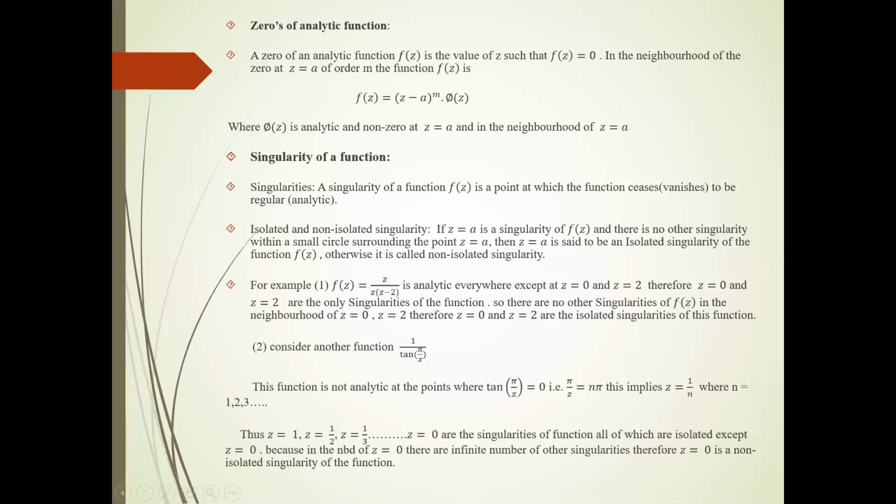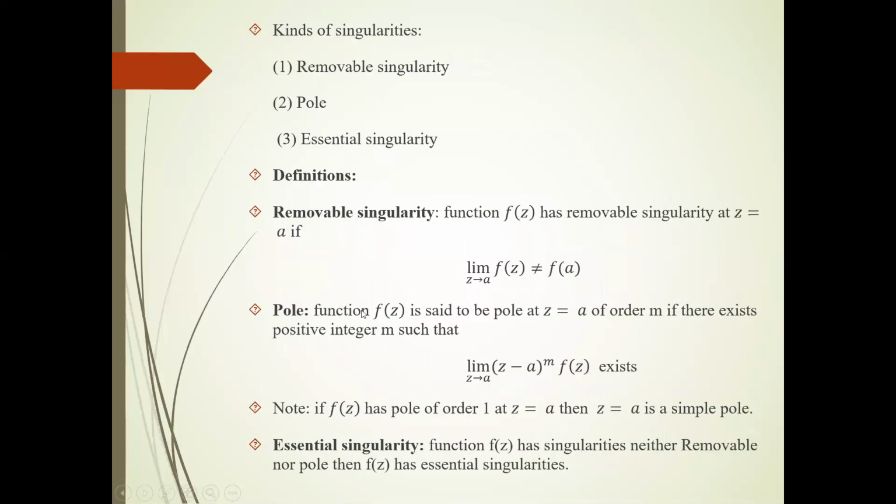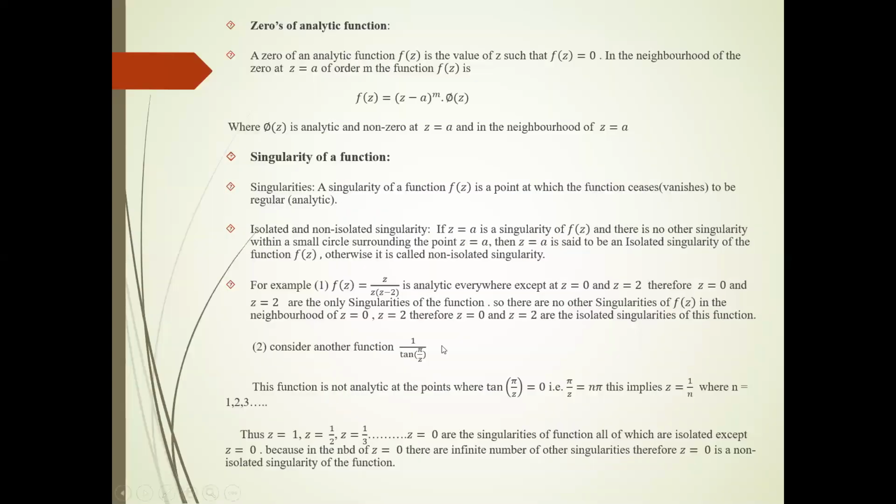See example number 2. Here in example 2, we are considering the function 1 upon tan pi by z. This is the function on the numerator, a constant function, which is analytic everywhere. Now for this rational function, the problem occurs in the denominator, at the zeros of the denominator. Let us first find where that function becomes 0. What are those points?